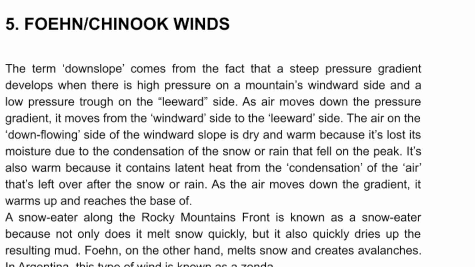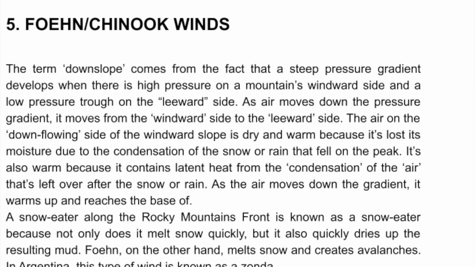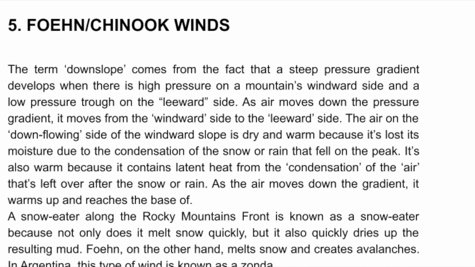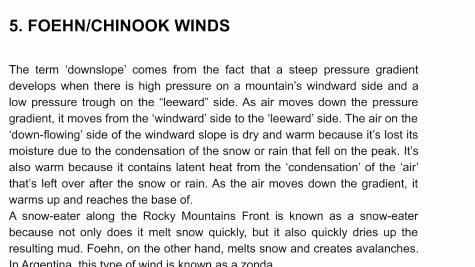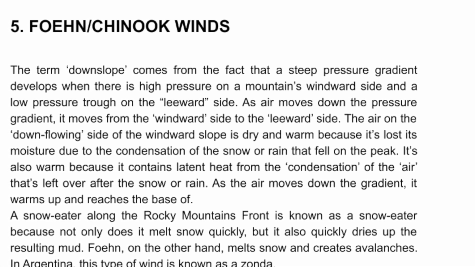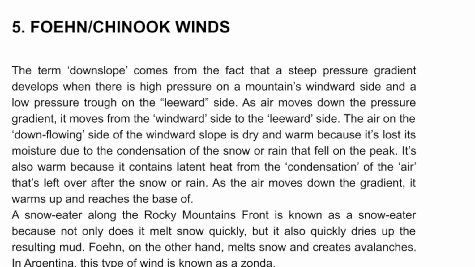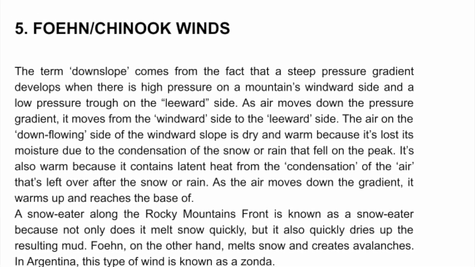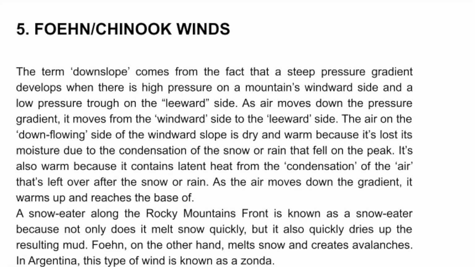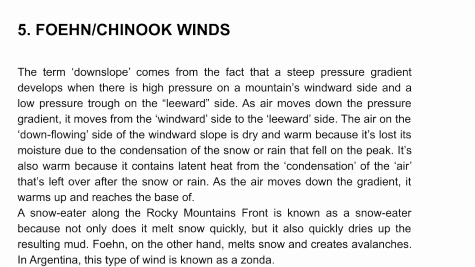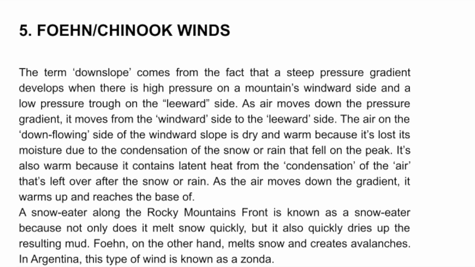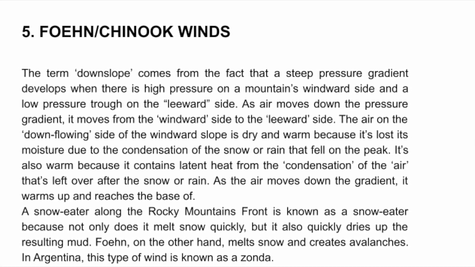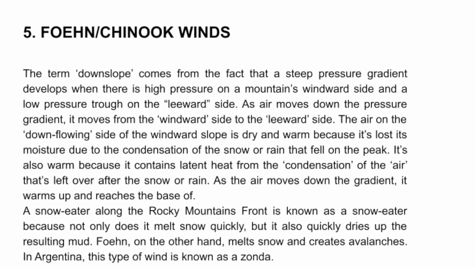5. Föhn, Chinook winds. The term downslope comes from the fact that a steep pressure gradient develops when there is high pressure on a mountain's windward side and a low pressure trough on the leeward side. As air moves down the pressure gradient, it moves from the windward side to the leeward side. The air on the downflowing side of the windward slope is dry and warm because it's lost its moisture due to the condensation of the snow or rain that fell on the peak.